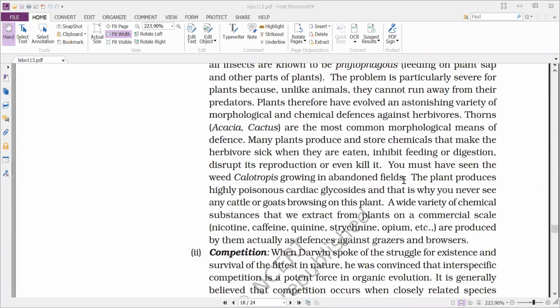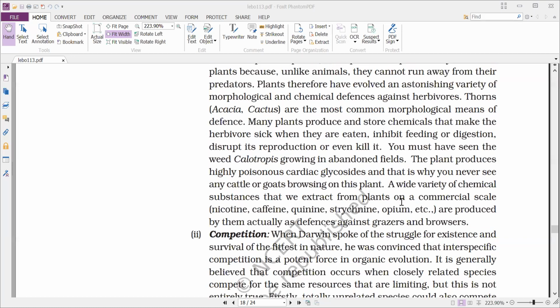Not only that, a wide variety of chemical substances are extracted from plants on a commercial scale, like nicotine, caffeine, quinine, strychnine, opium, etc. They are produced by plants actually as defenses against grazers and browsers, that is, herbivores, because these are all chemical substances which will disturb the different systems present in the body.